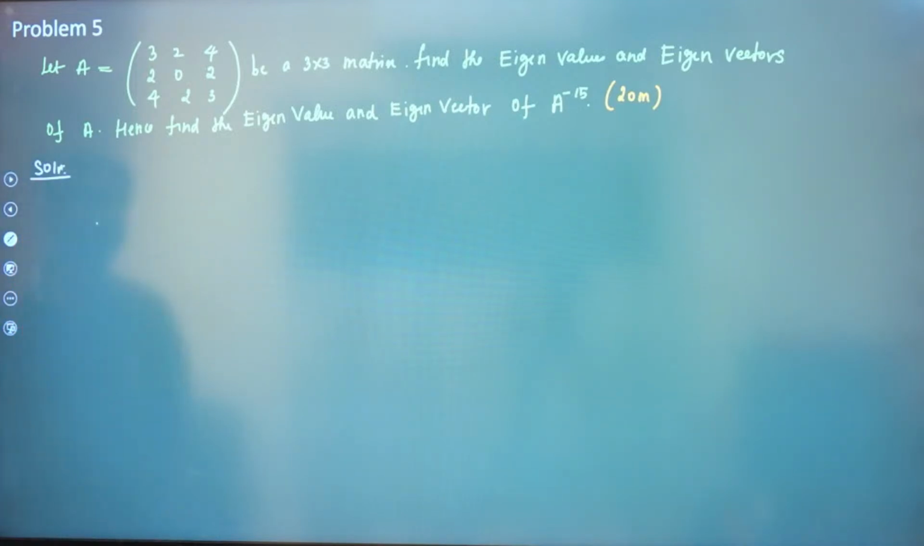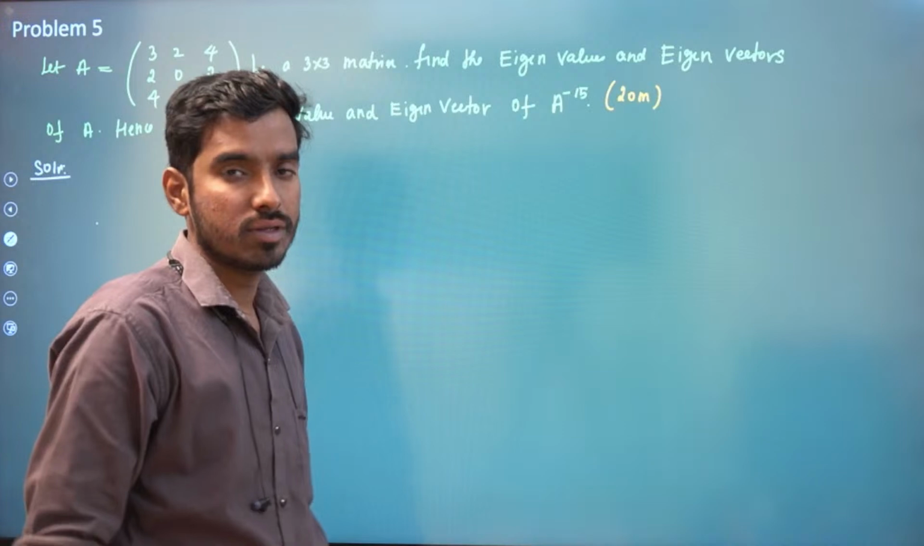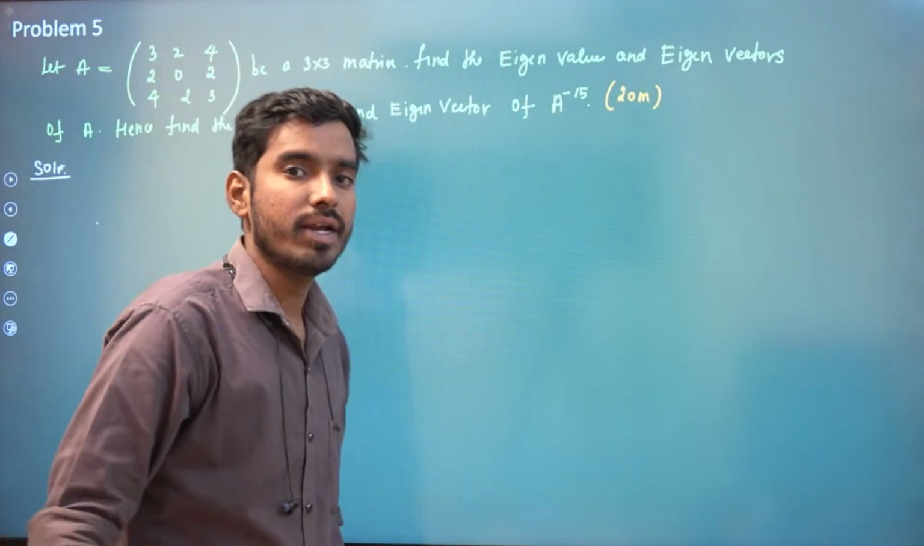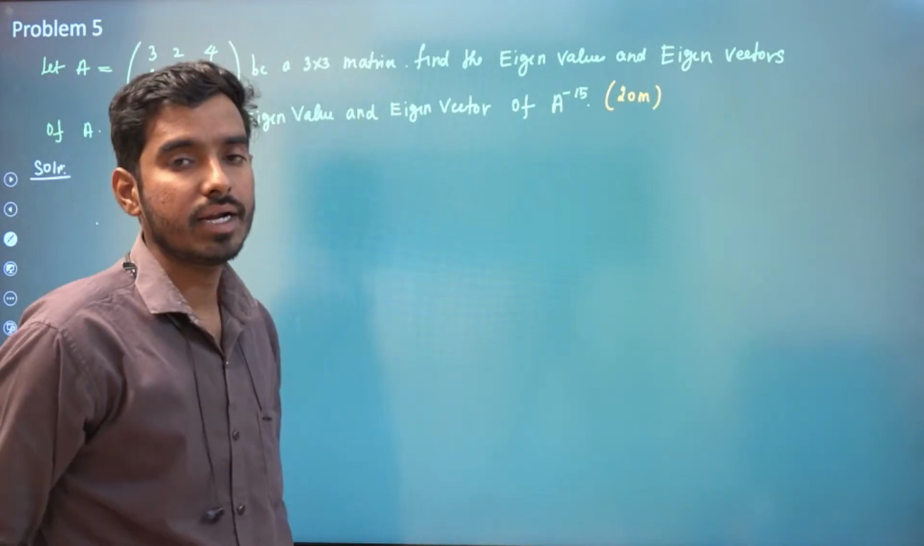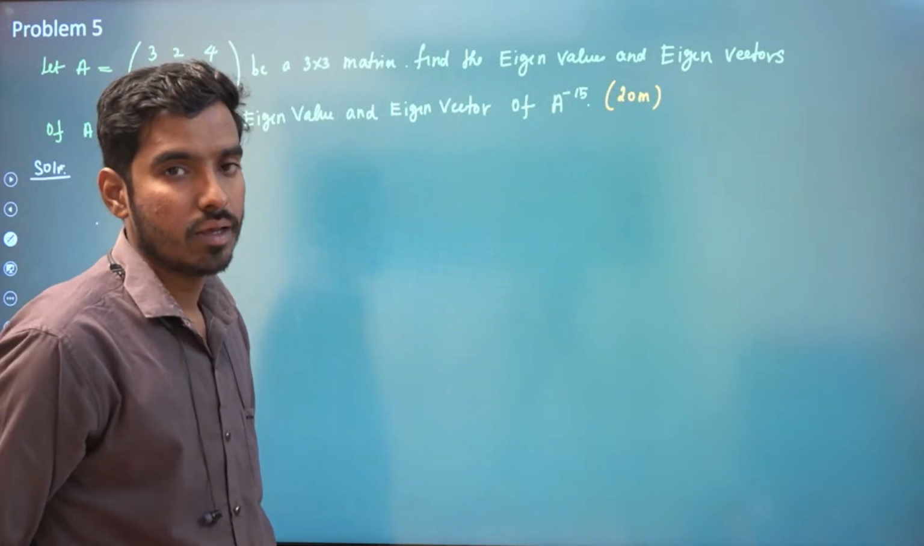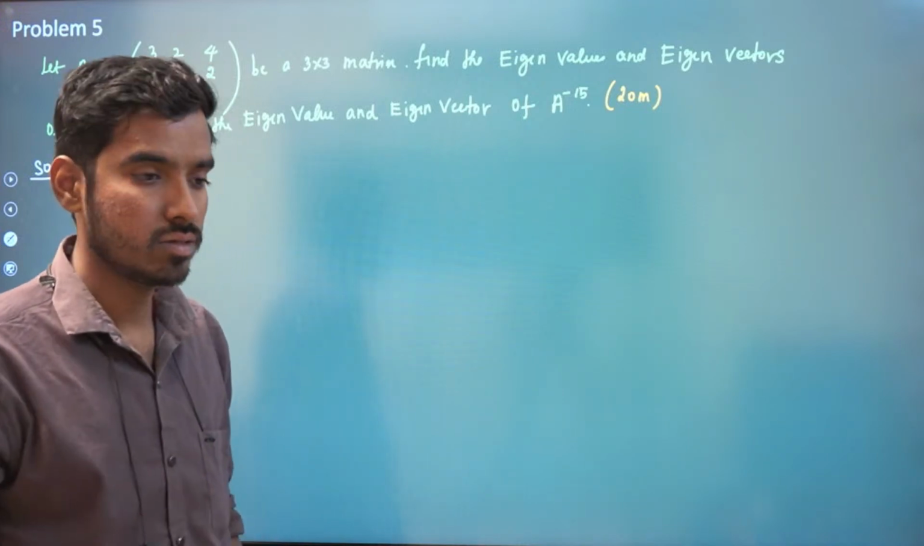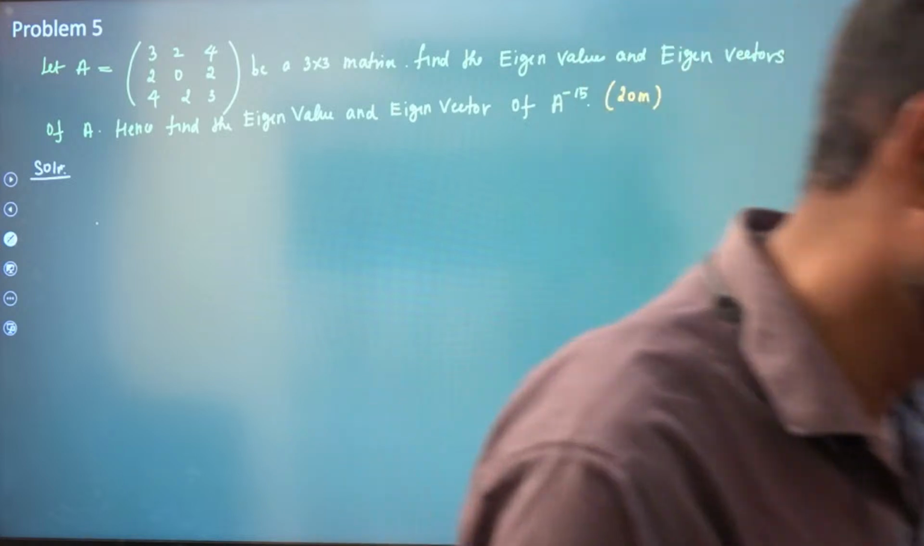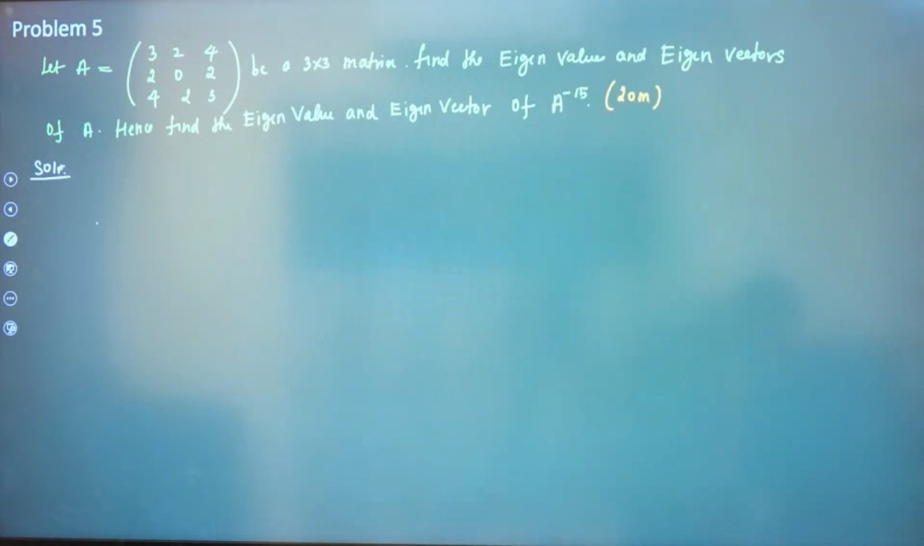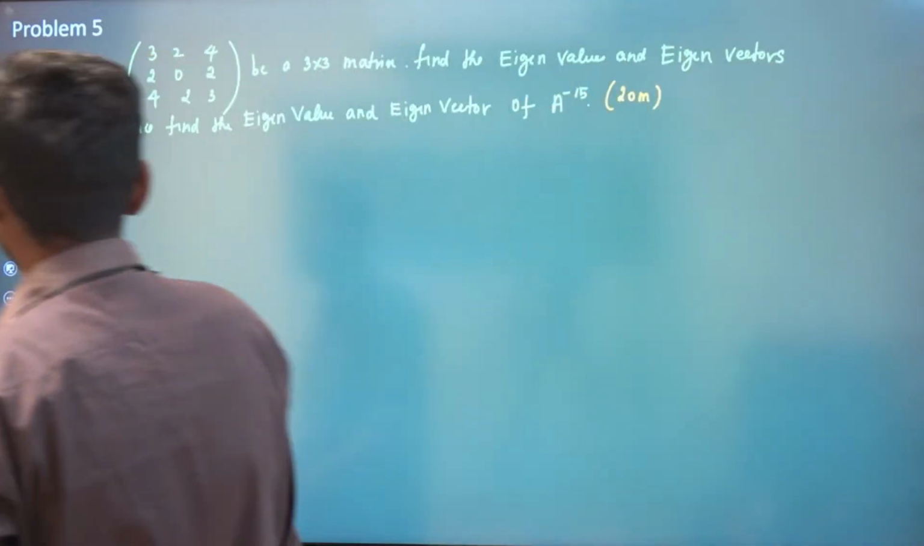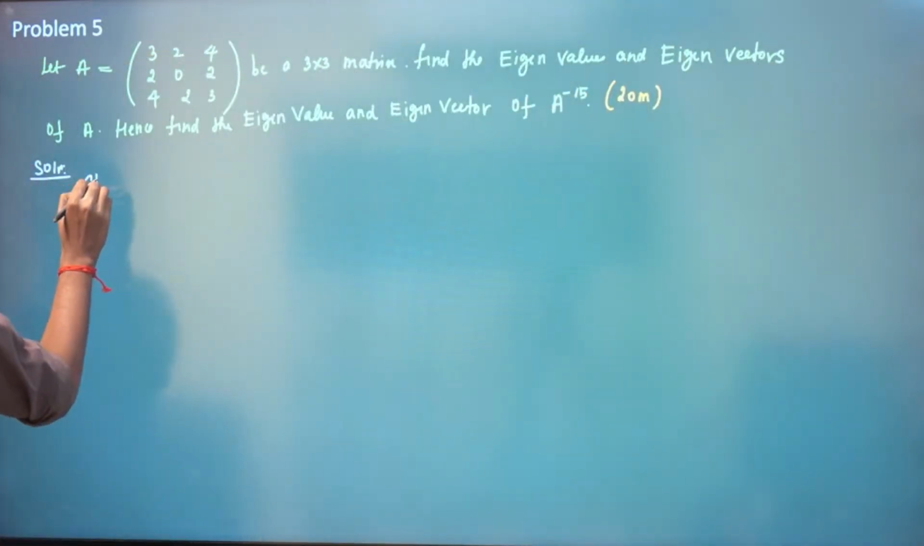So what is an eigenvalue? Eigenvalues are nothing but the roots of the characteristic equation. How to find the characteristic equation? Determinant of A minus lambda I is equal to 0. If you expand the determinant, you will get the characteristic equation. Or else you can also use the formula to find the characteristic equation.